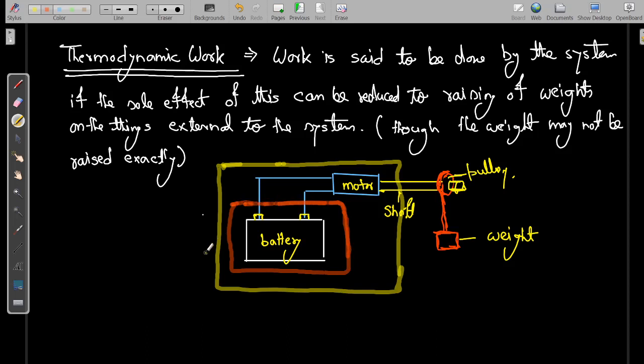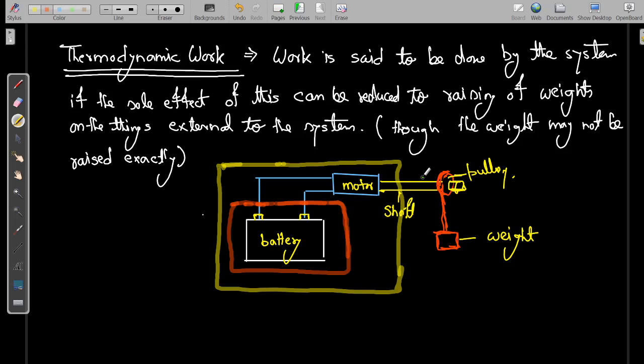When you consider the battery as a system and check the boundary, there again electrons are passing through the boundary, or we can say current is passing through the boundary, or electrical energy is crossing the boundary. And again that same electrical energy we can use to run a motor, and through the motor we can use a pulley or shaft and raise the weight.